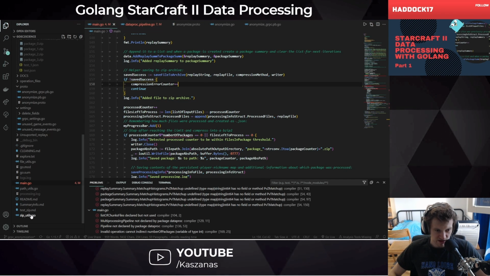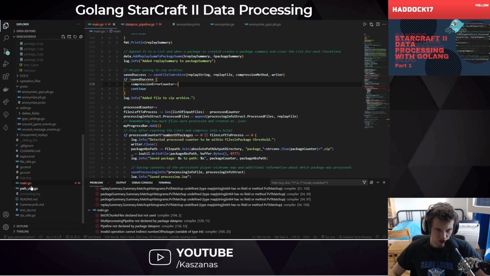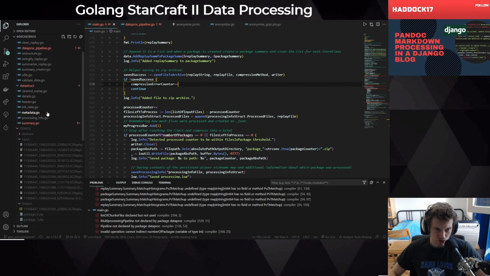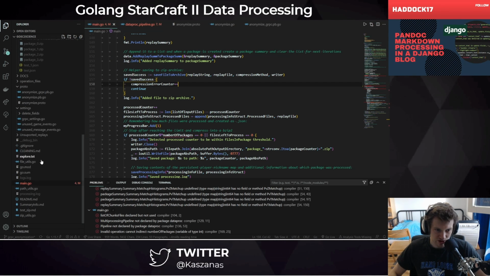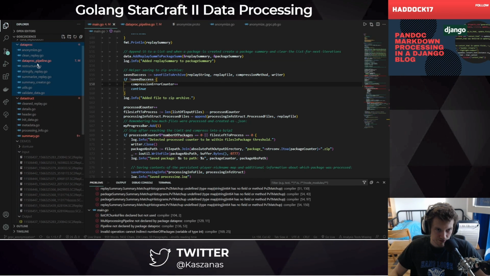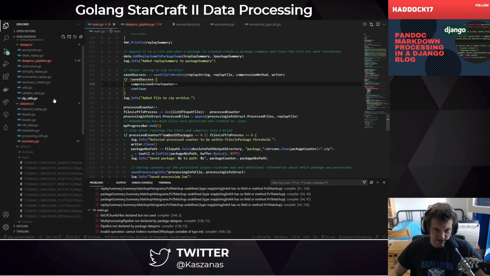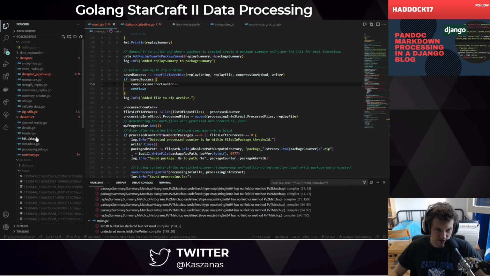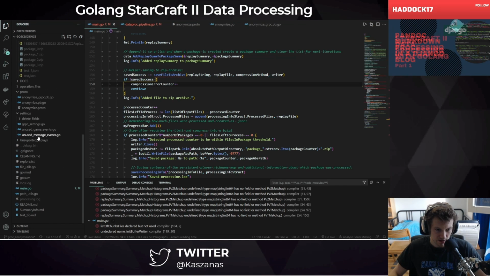And for that specific reason I need to move zip utils from the main package into the data processing package. And this is not something that will break this program's functionality.